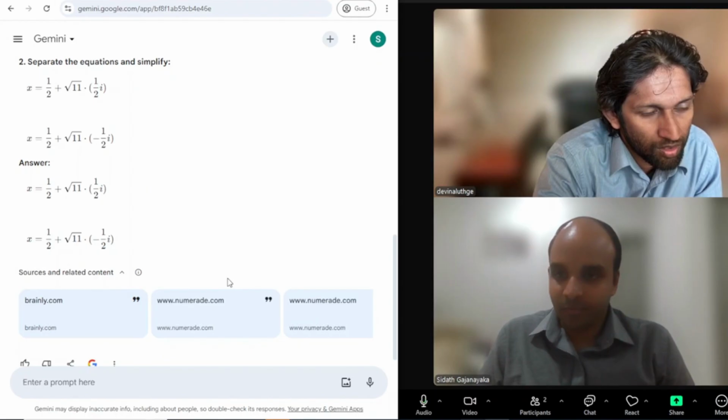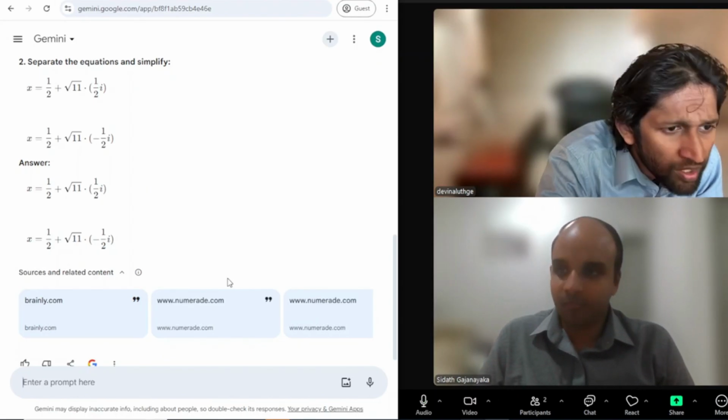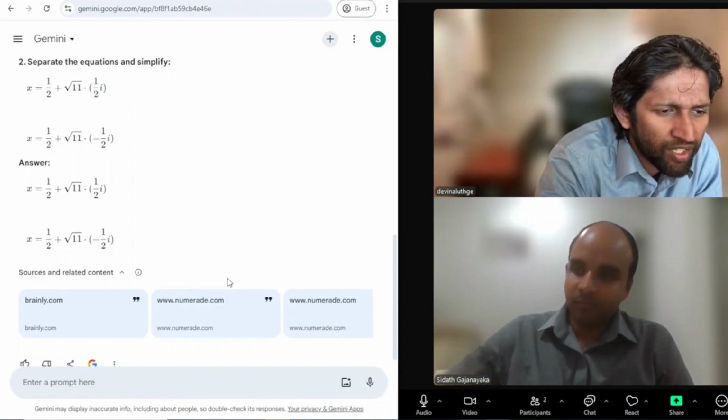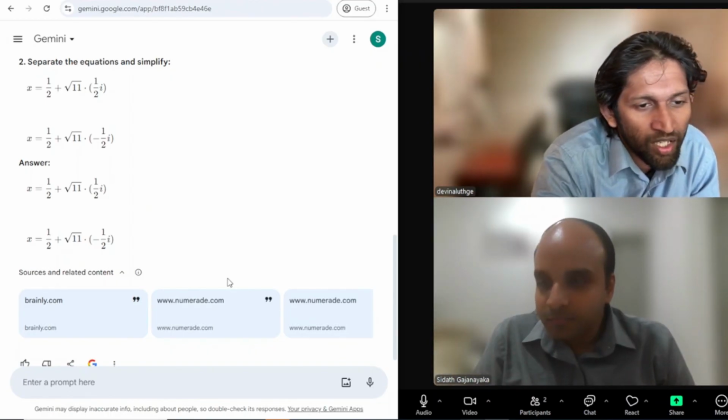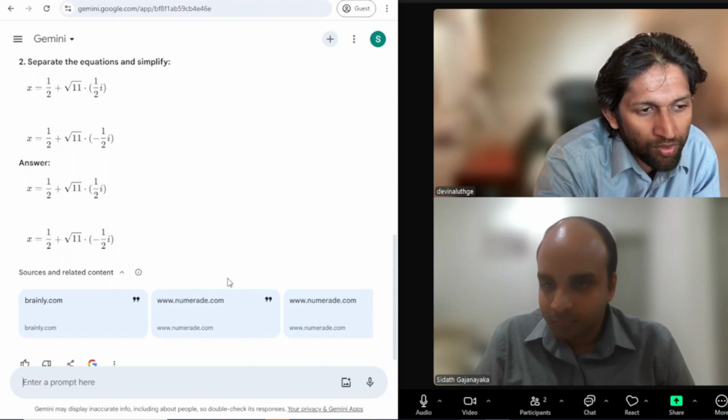What do you say? This is the same as the previous one. Oh, yeah, it's the same. So there is no difference between the ChatGPT answer and this one, because none of these applications give us the final value. Both of the applications give us a non-simplified version of the final value.